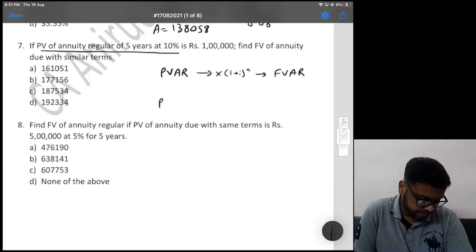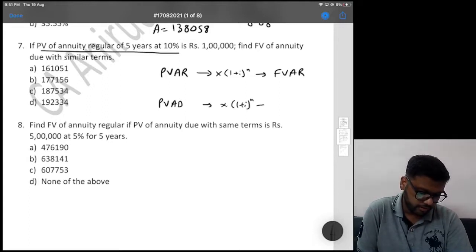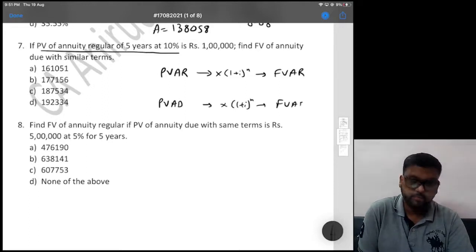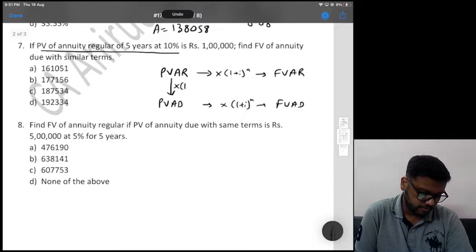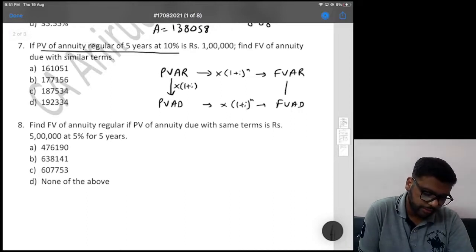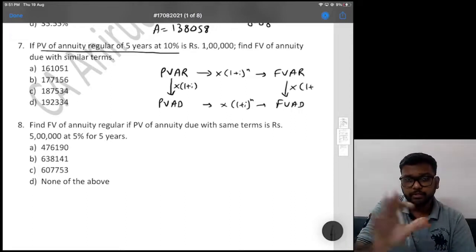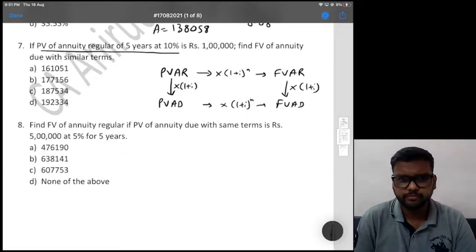Similarly, if we have present value of annuity due, and if we multiply it by (1 plus I) raised to n, we get future value of annuity due. If we want to go from this to this, we have to multiply by 1 plus I. That's it. If you remember this table, then that is very good.